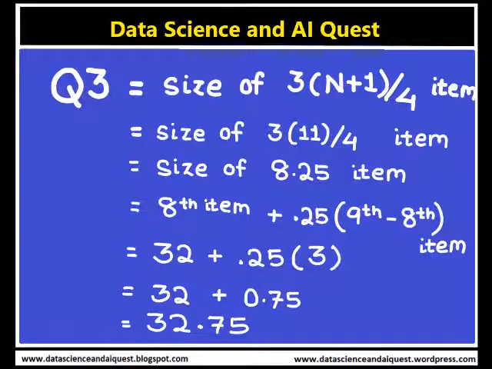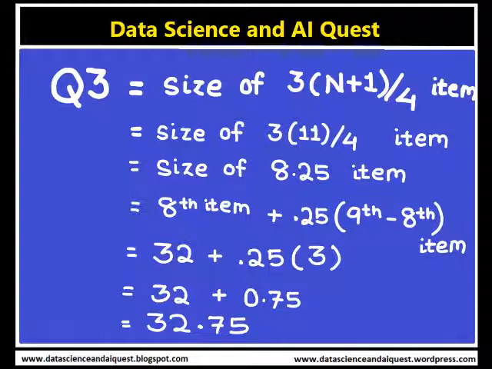The third quartile can also be found by a similar formula, but with 3 multiplied into the variable. So Q3 is obtained by the size of 3 multiplied by (N plus 1) over 4th item.